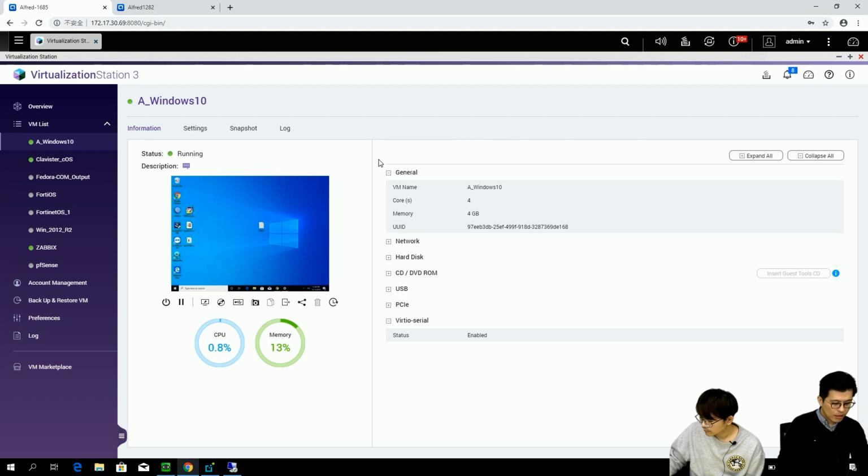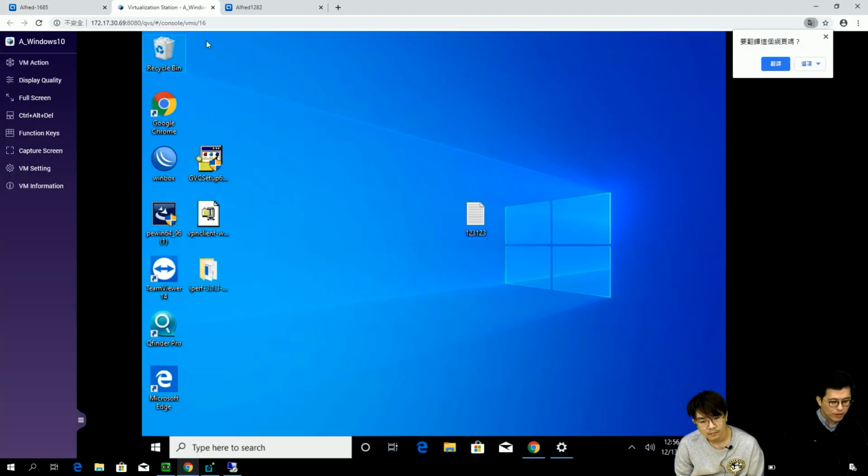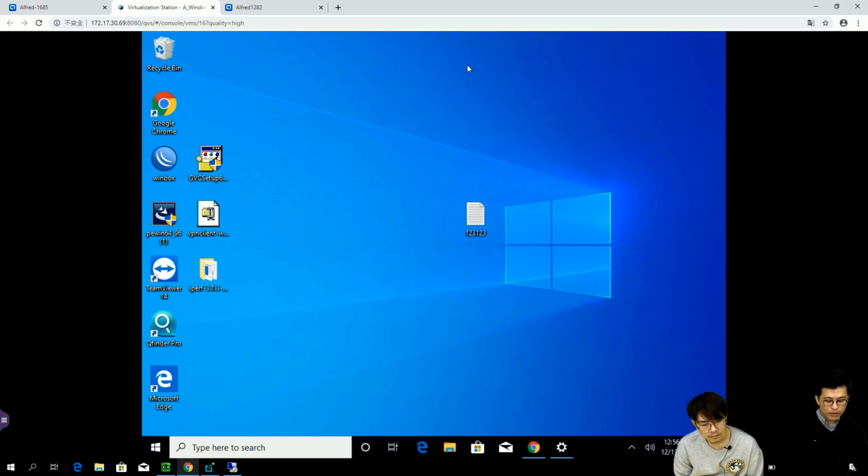Before we go into the Teradici PCoIP, I still want to show you how to use Windows RDP and VNC, just quickly. What I've prepared is a NAS, and I already installed Windows 10. The first thing is to show how we can use the VNC client to access this VM. Normally, you can just click this one to access the VM via web browser. It's a very easy one.